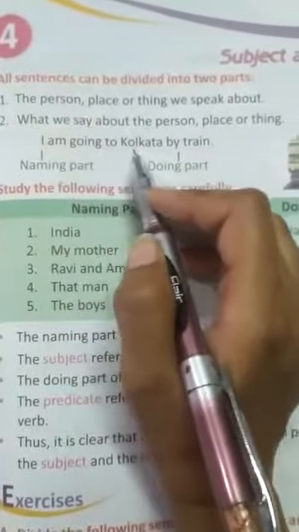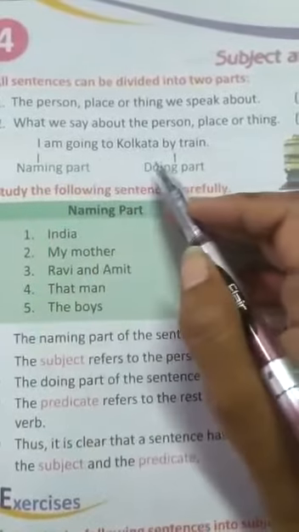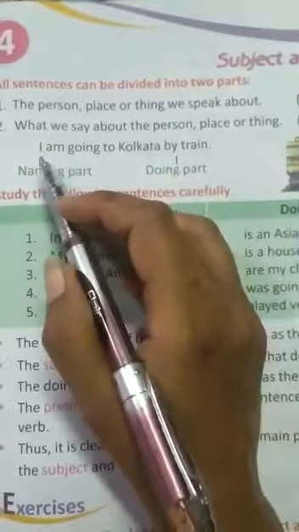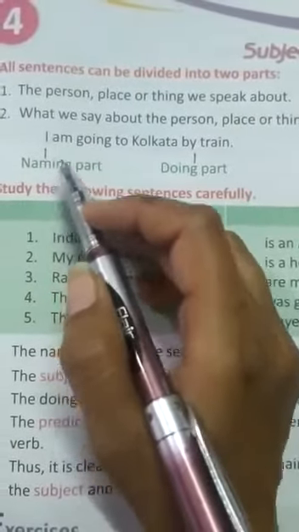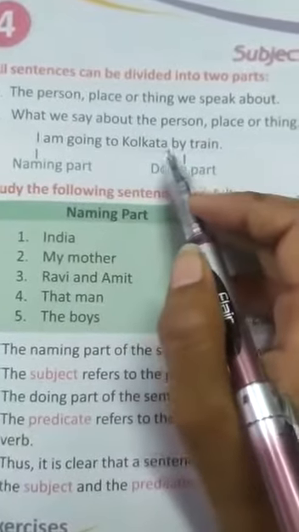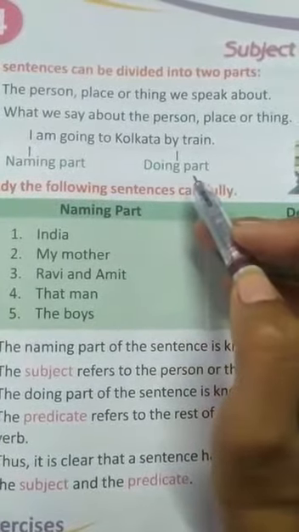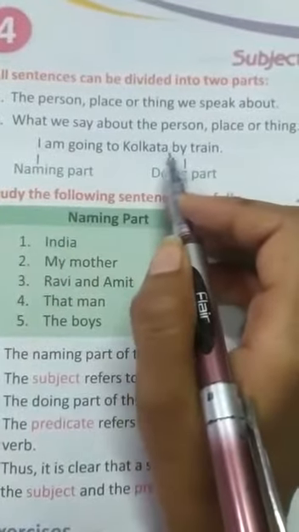Okay, let's see. I am going to Kolkata by train. Here, I is the naming part, and am going to Kolkata by train is the doing part. How? Whom are we talking about?